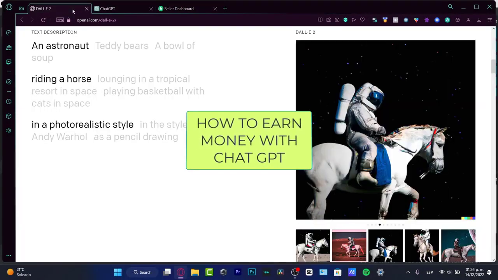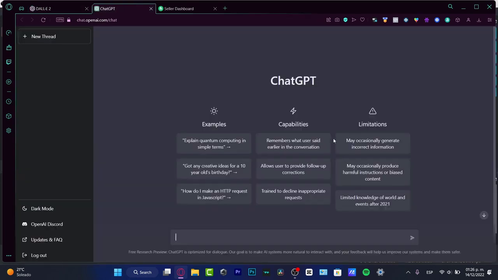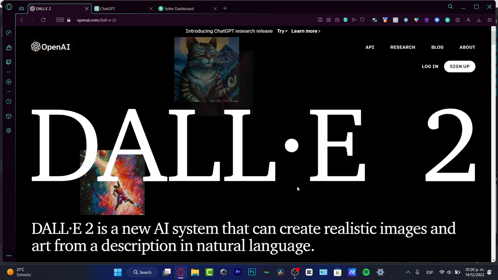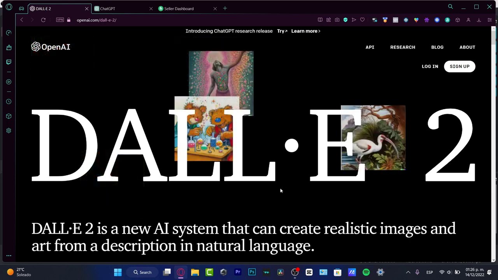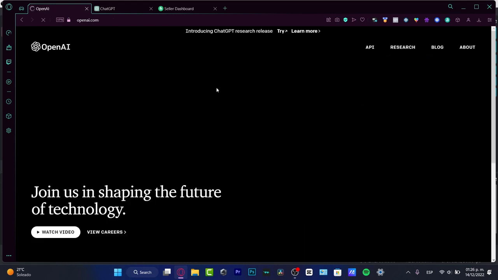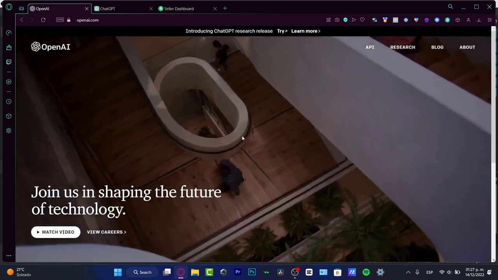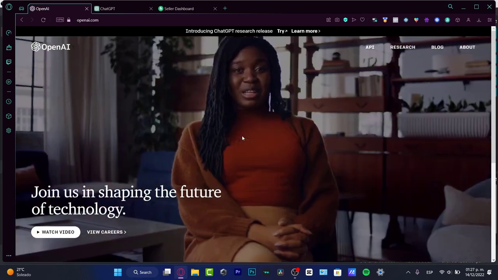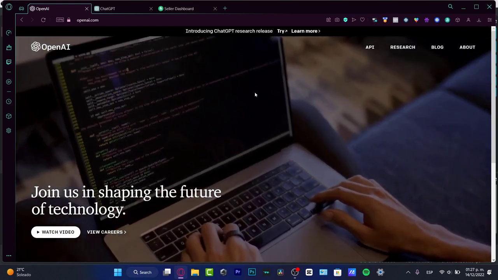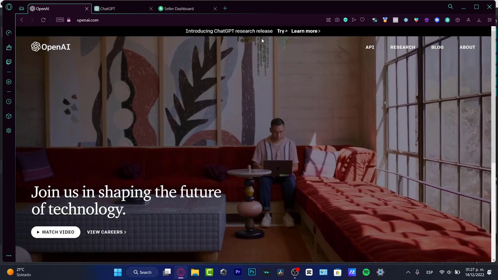To this tutorial, let's take a look at how you can earn money using the ChatGPT section. As you can see, I'm using DALL-E 2. I'm inside DALL-E 2, but this is just for showing you how OpenAI works. This is a company that helps us a lot for research and for creating more stuff just by making some quick descriptions of what we are looking for. For example, we have DALL-E 2. And today we do have the introduction of ChatGPT research.